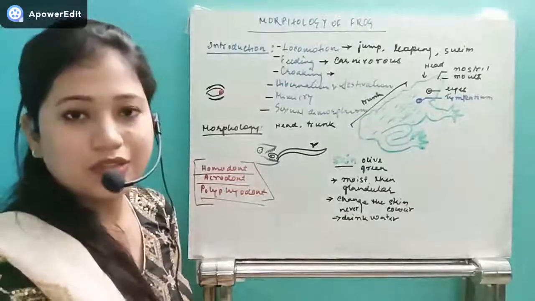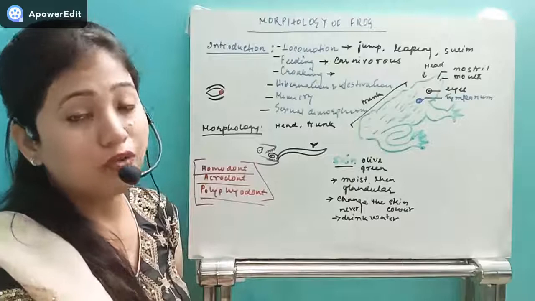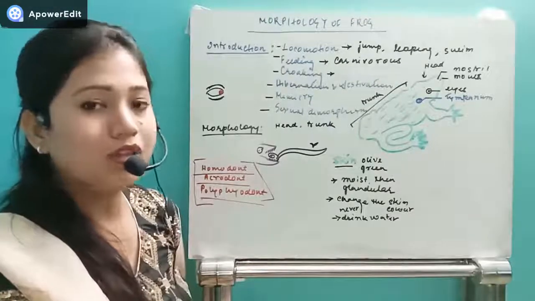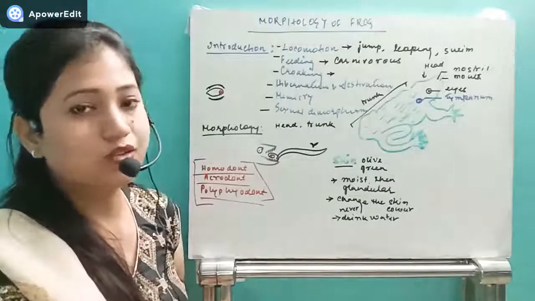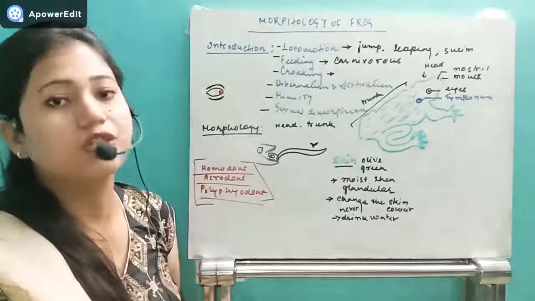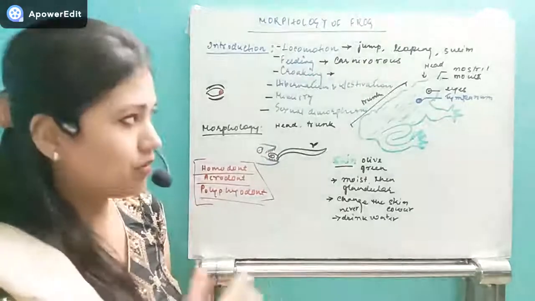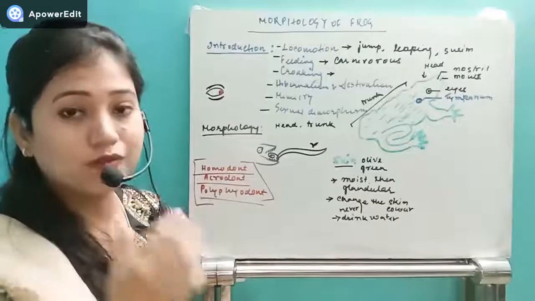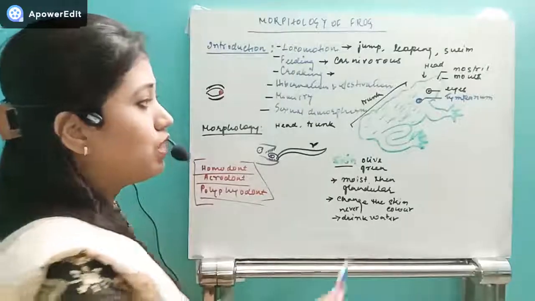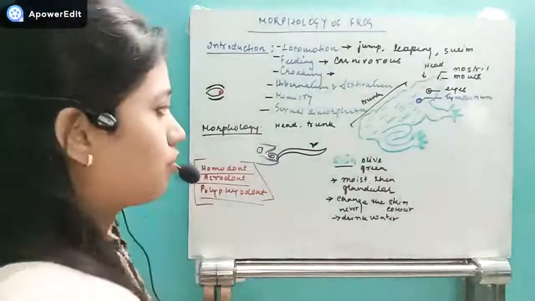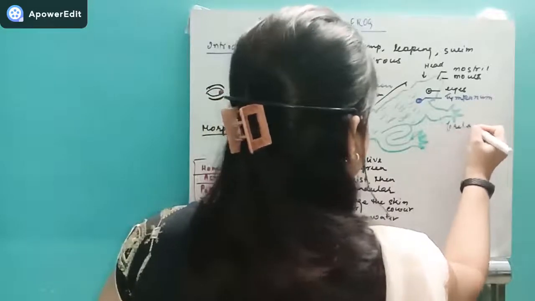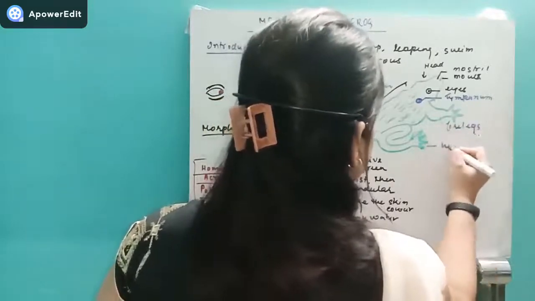This trunk is broader in case of female and narrower in case of the males. This trunk region has all the essential visceral organs. All types of systems like digestion, respiration, circulation, excretion, nervous regulation are present throughout the body, but most of the visceral organs are present in the trunk. This trunk will have a pair of legs. Okay, so these are the forelegs and these are the hind legs.